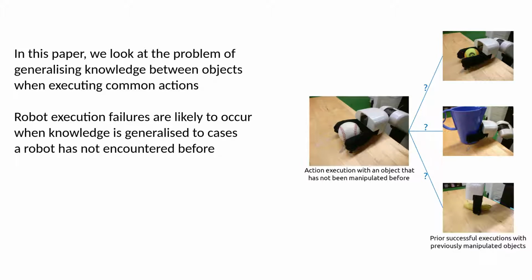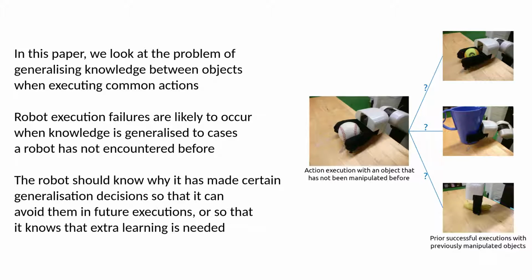However, execution failures are likely to occur when generalizing execution to new situations, as objects differ in shapes and physical characteristics. To avoid such failures and learn from them, a robot should know why it has made certain generalization decisions, but should also be able to realize that sometimes extra learning may be needed. For example, if the robot has only manipulated round objects, it will not necessarily be able to manipulate an elongated object, such as a banana.